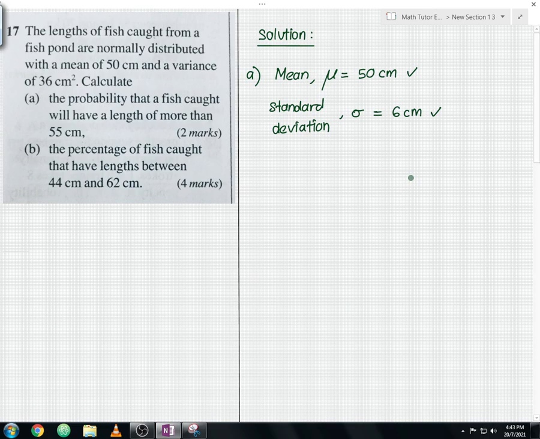Once you're okay with step 1, then we can proceed to step 2, where we find the respective Z value based on the given X value. In this question, our X value is actually equal to 55 cm. So this is our X value, guys. To calculate the Z value, we have a formula where Z is equal to x minus mu, divided by sigma. So this is the formula. Let me underline the fraction and box the formula.